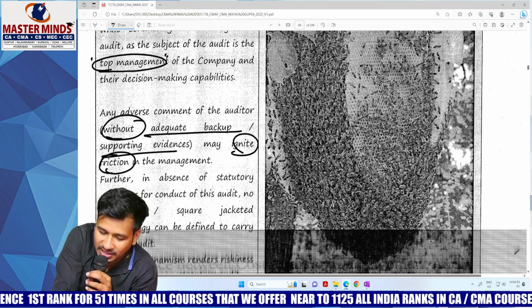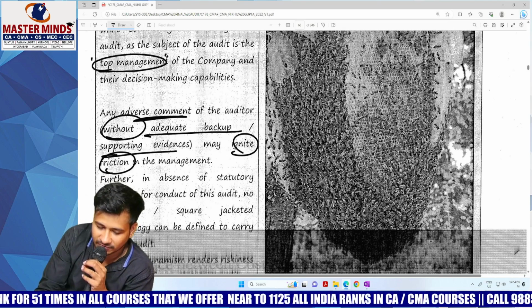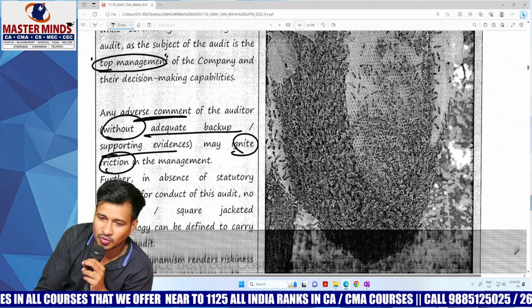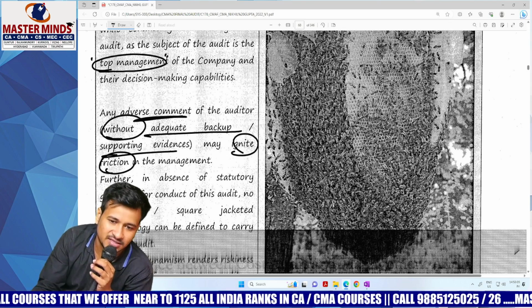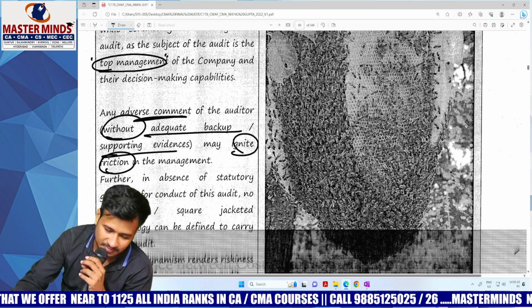While you're giving an adverse comment, you're supposed to give the proof. You're supposed to give adequate backup. Otherwise, it is going to ignite friction, and there will be no harmony among themselves.